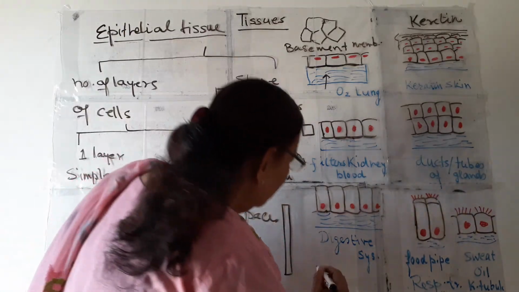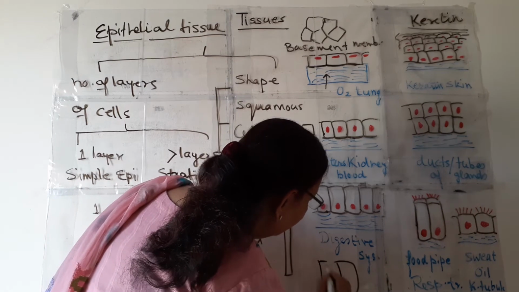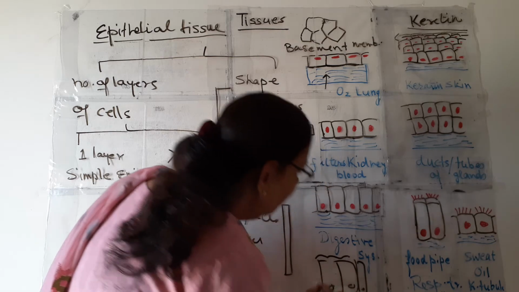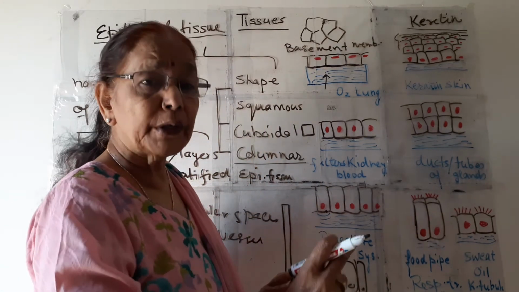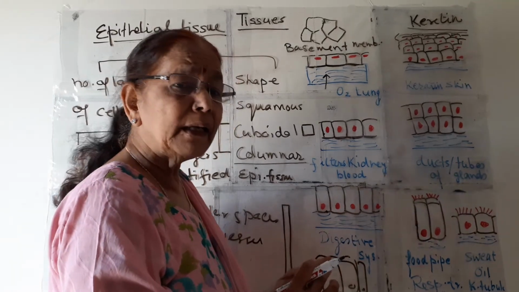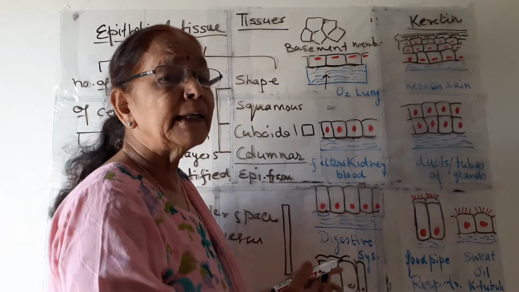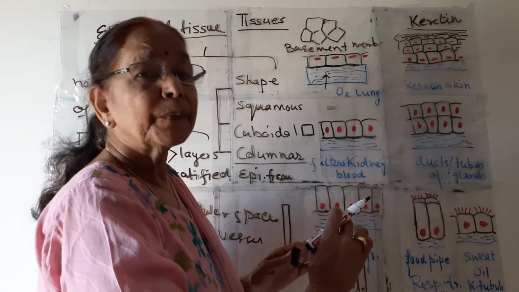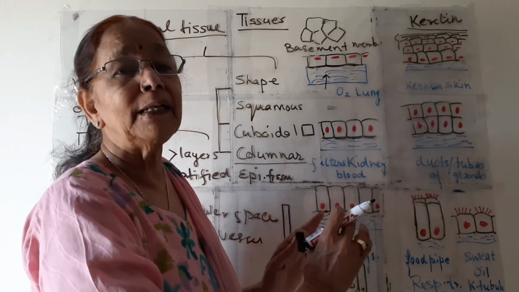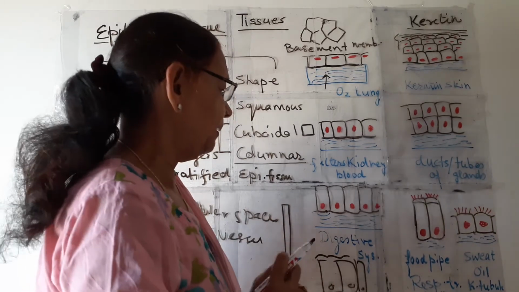Sometimes a very thick columnar epithelium is present, which looks like multi-layered, like in the uterus and some other places. But it is not multi-layered. It looks like multi-layered, so we call it pseudo-stratified columnar epithelial tissue. So this is pseudo, but not multi-layered.